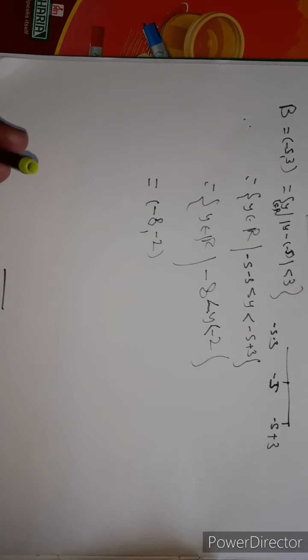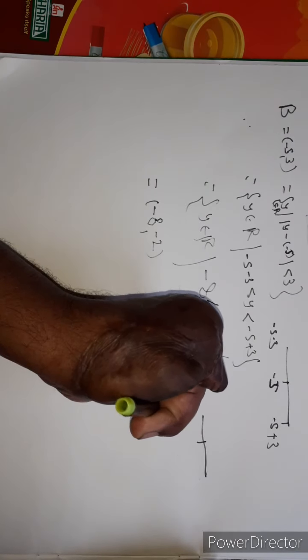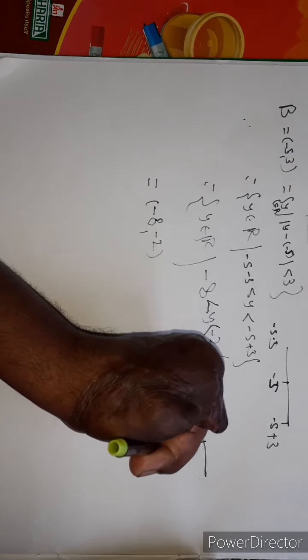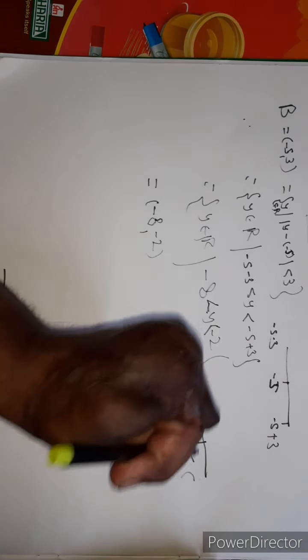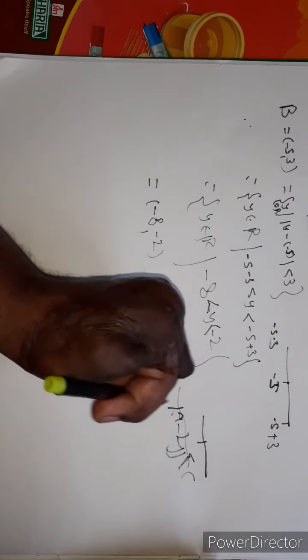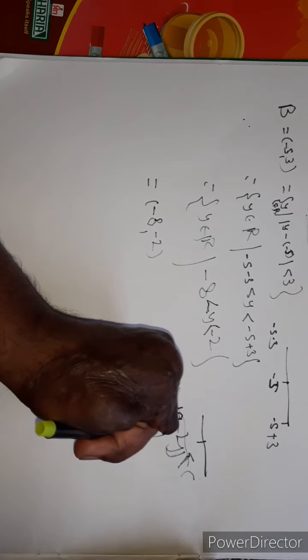It is the set of all y belonging to R such that the distance between y and minus pi is less than 3. That is, y belonging to R such that mod of y minus pi is less than 3. Now mod of a minus x is less than p.